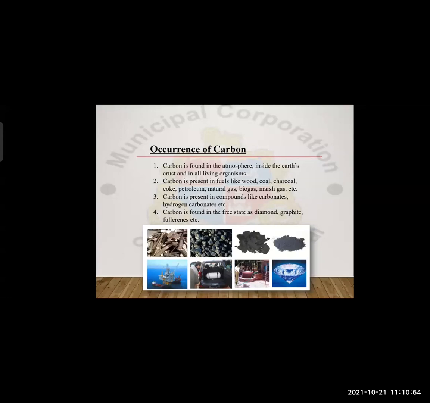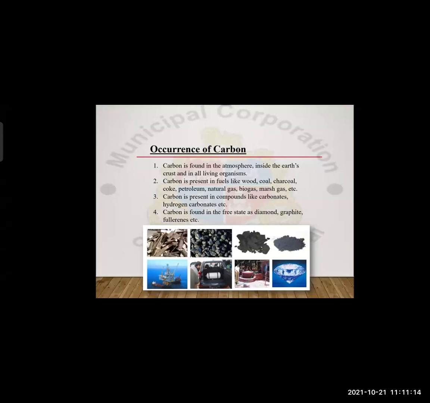Along with this, carbon is also present in all living organisms. All living organisms, no one is left. Whatever living organisms are present on the earth, they consist of carbon.